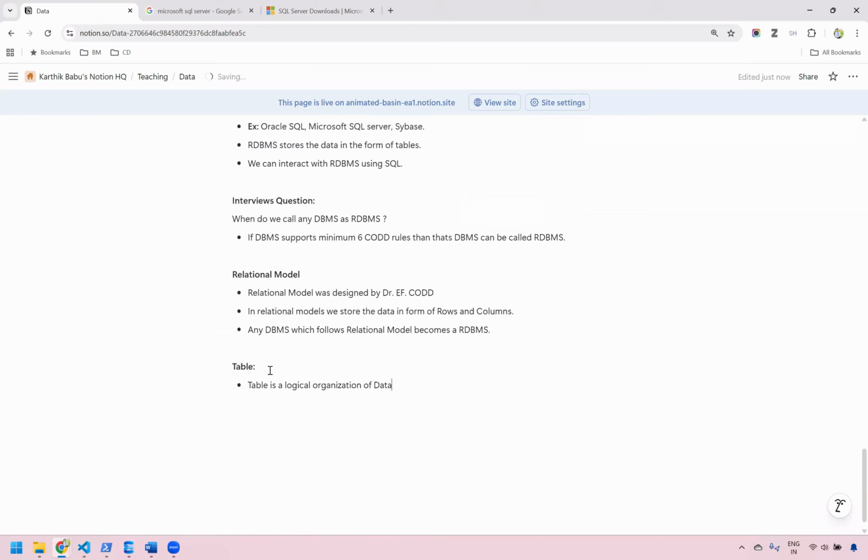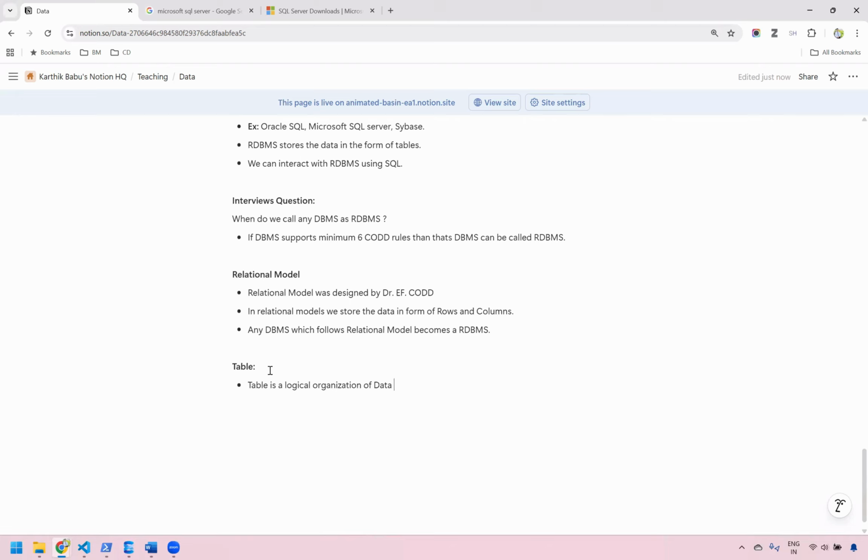logical organization of data. What do you mean by logical organization of data? If you can imagine a table, the table has a lot of rows and columns. Rows and columns are neatly placed where we can organize the data in a table, so that no data is lost, and no data gets more important.